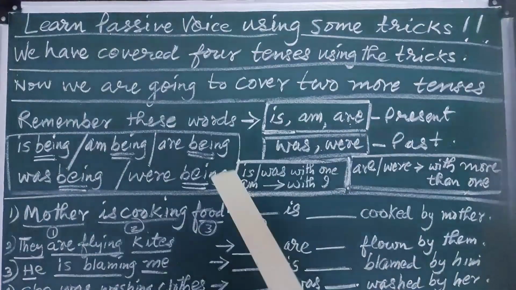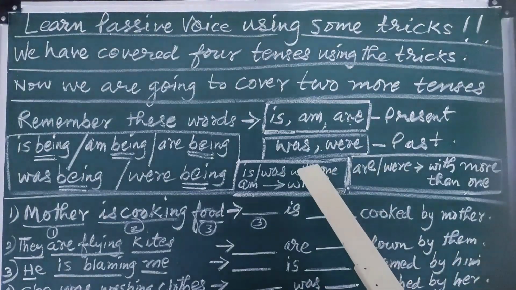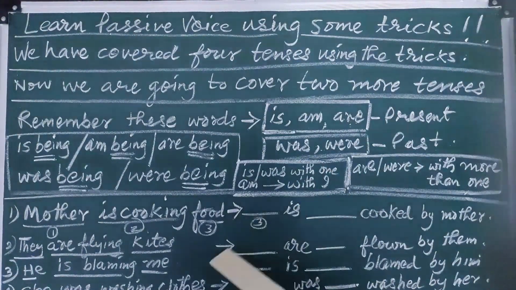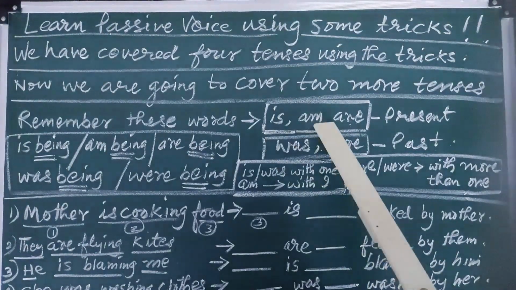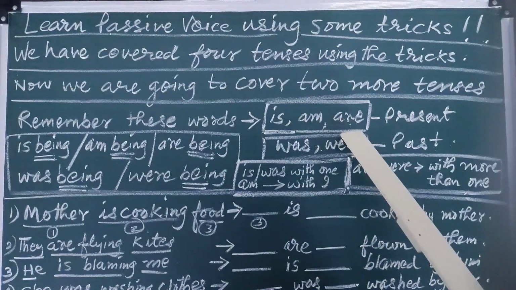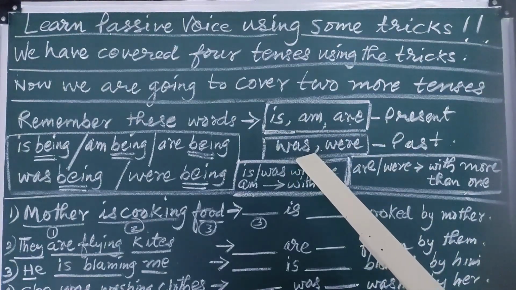Now let us see what we are going to do. I will tell you again and again: please remember these 5 words. Any one of these 5 words happens to be in the sentence that is to be converted into passive voice.